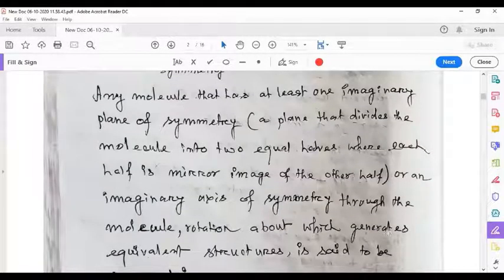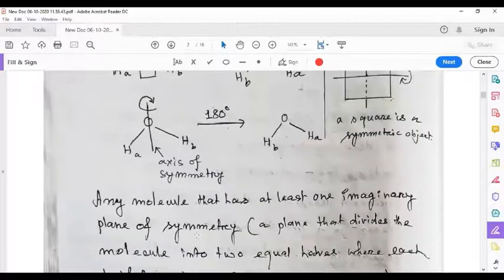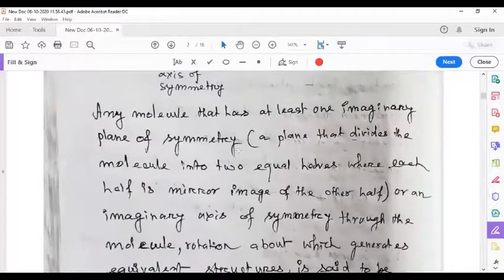Rotation about which generates equivalent structures is said to be symmetric. Here in this water molecule, if you rotate about this imaginary axis by 180 degrees, HB will come over in the place of HA, and HA will come over in the place of HB, and we get this structure. So this is an equivalent structure of these. This way, this molecule is symmetric with respect to this imaginary axis of rotation.